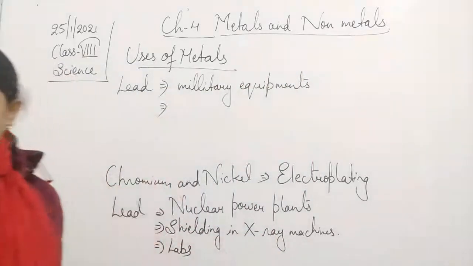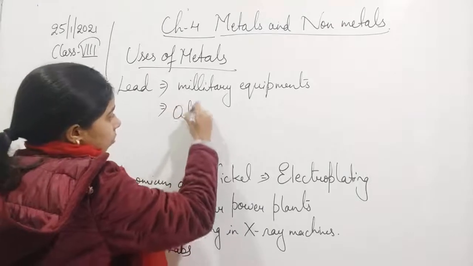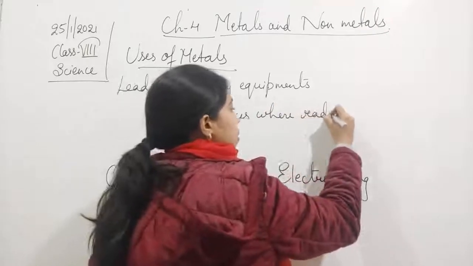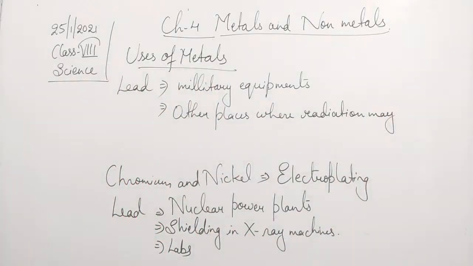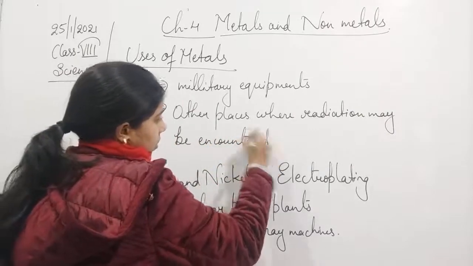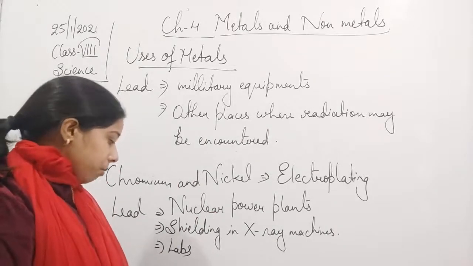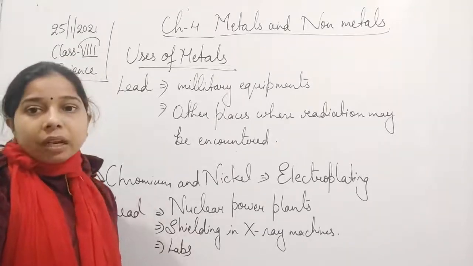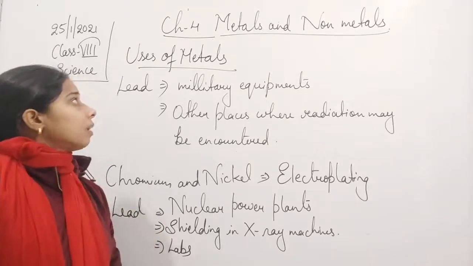Then other places also where radiation may be encountered. So lead is used for nuclear power plants, for shielding in X-ray machines, in labs, military equipment and the other places where radiation may be encountered. These are the different uses of lead.